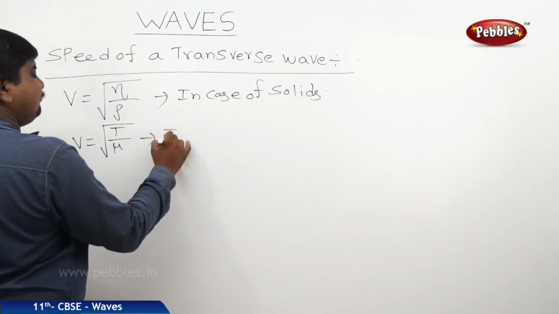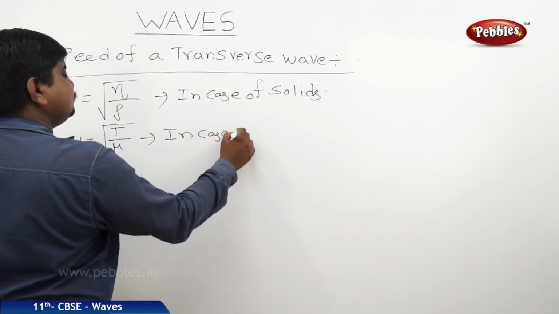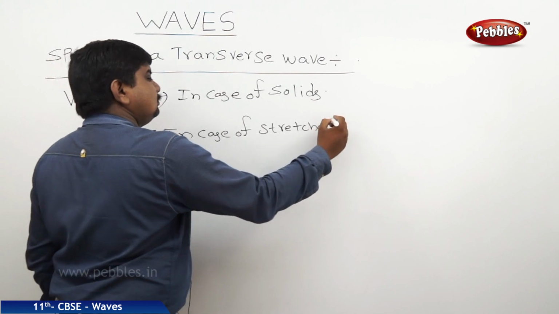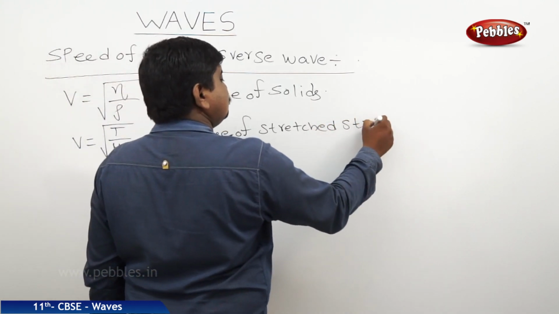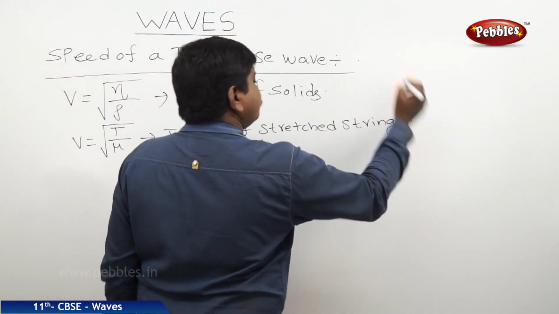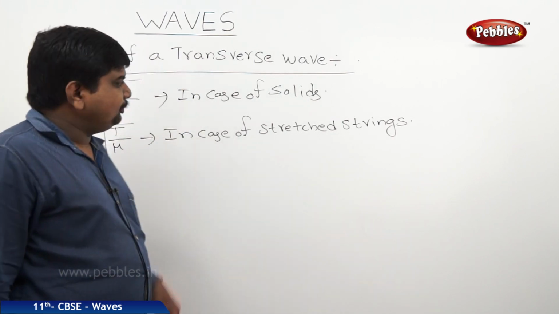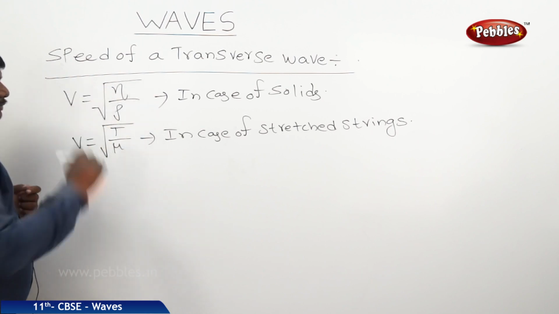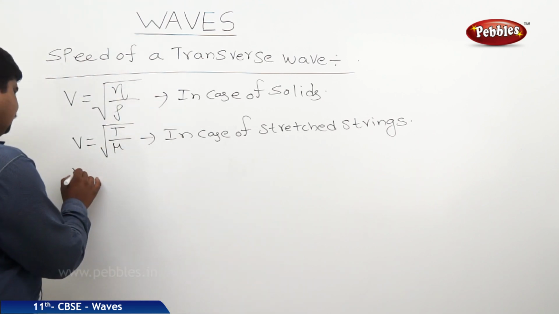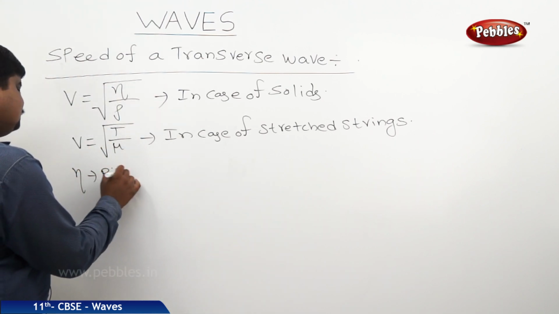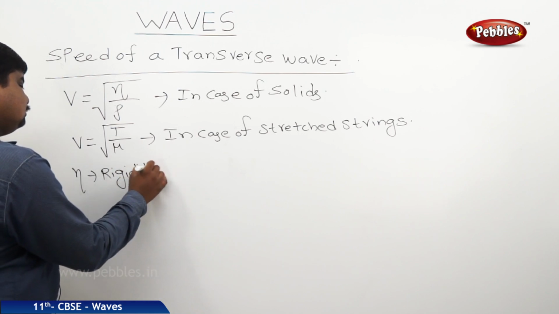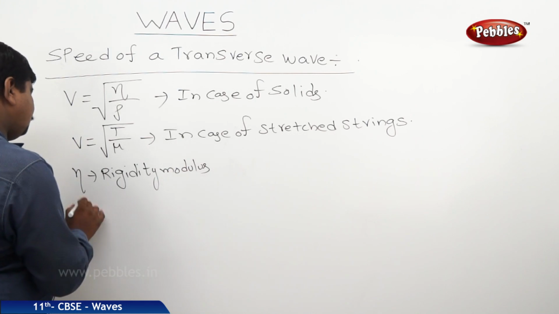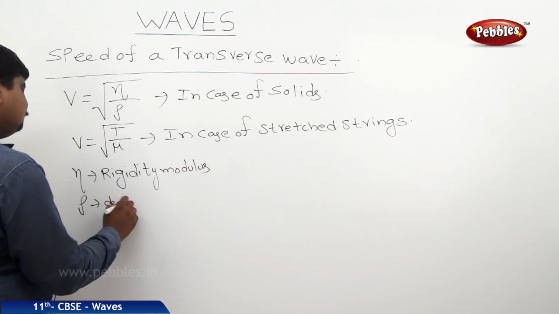This is in case of stretched strings. So we should prove this one also on the basis of dimensions, where eta is equal to rigidity modulus, where rho is equal to density.